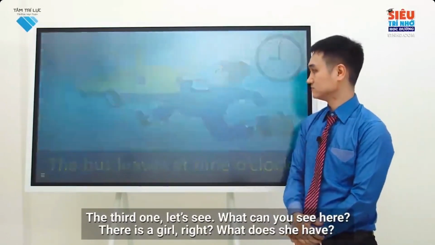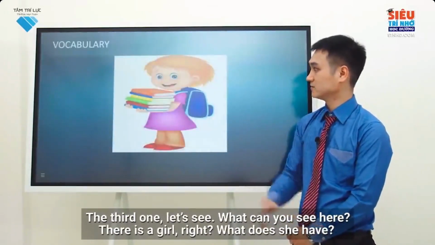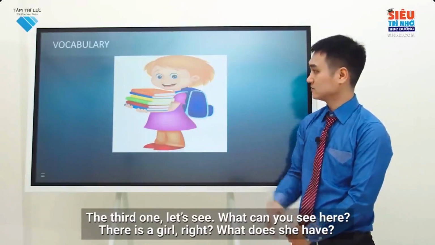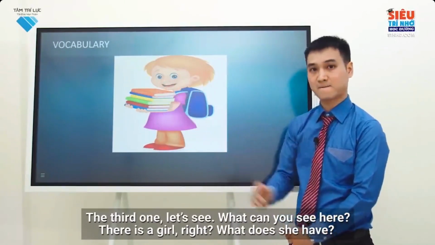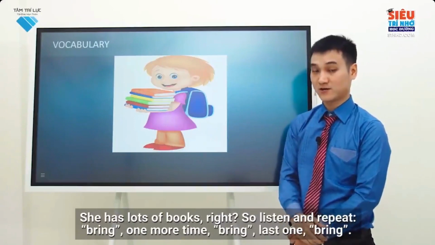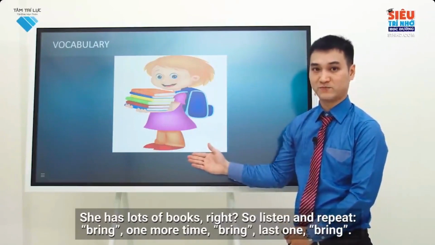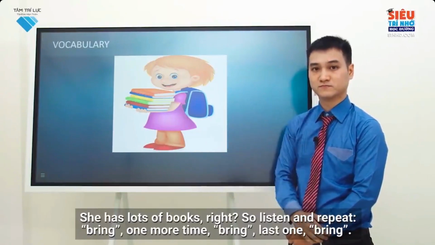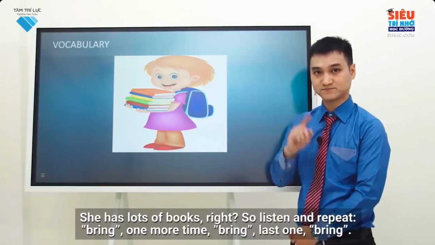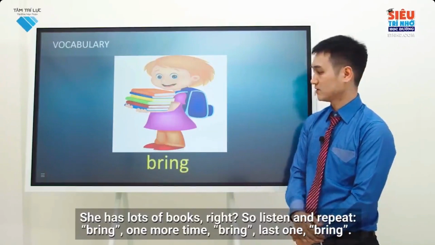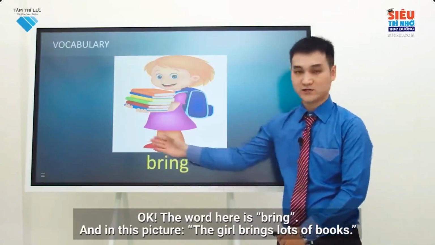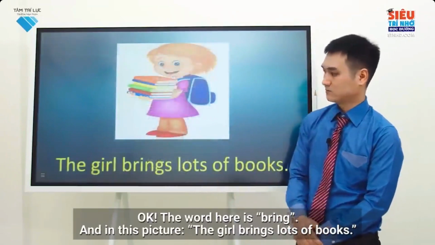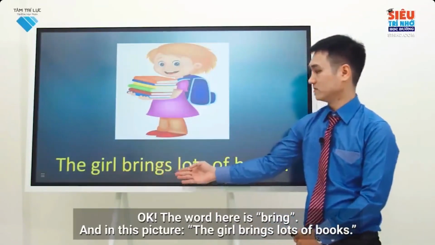The third one. Let's see. What can you see here? There is a girl, right? What does she have? She has lots of books. So listen and repeat. Bring. One more time. Bring. Okay, the word here is bring. And in this picture, the girl brings lots of books.